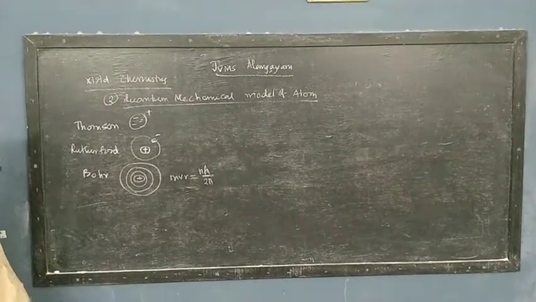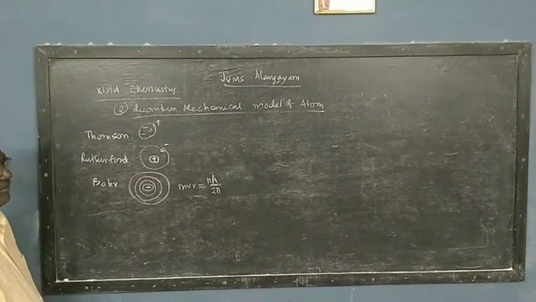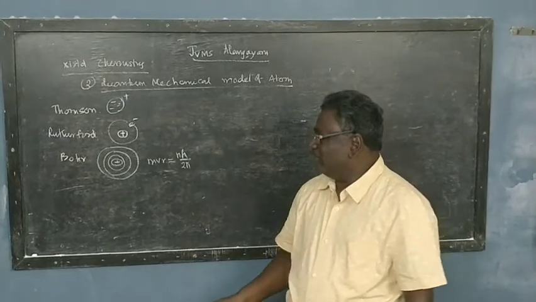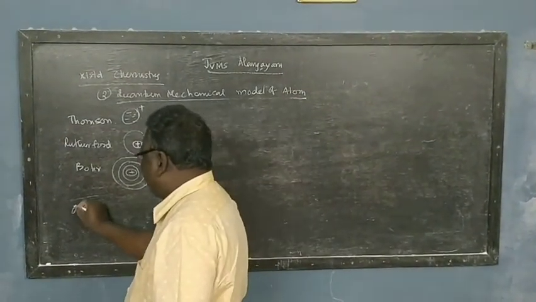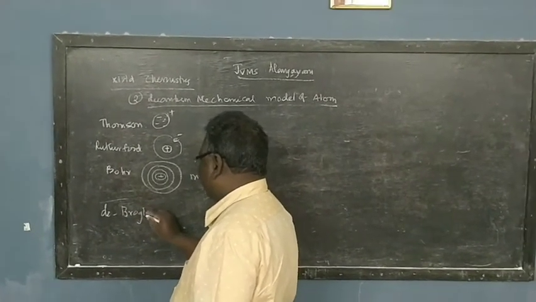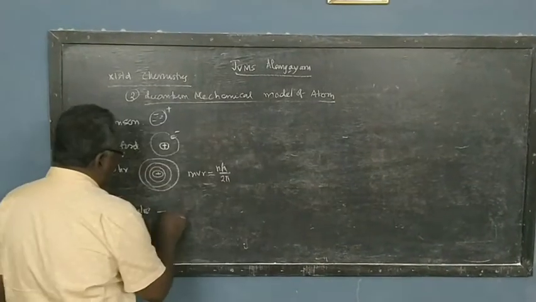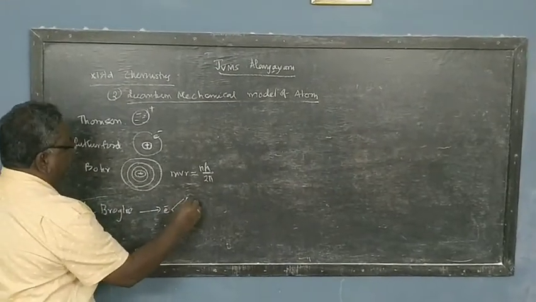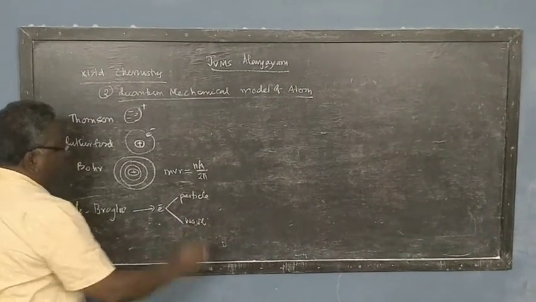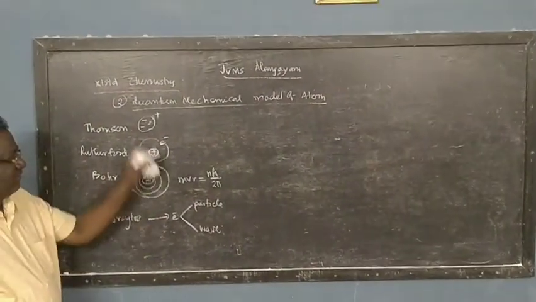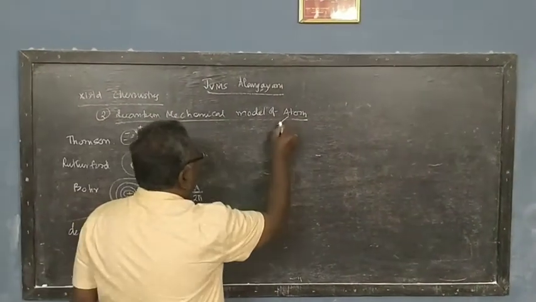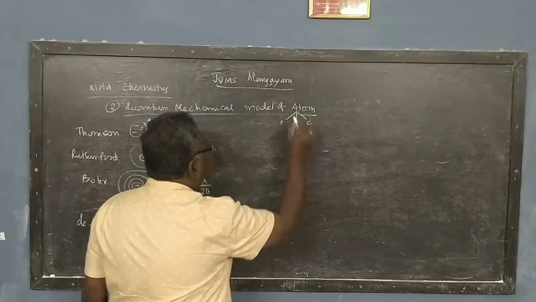This is Bohr's model. After that, Bohr's model was not successful for atoms containing more than 2 electrons. Therefore, the next scientist is de Broglie. So de Broglie suggested that particles like electrons have dual nature. They have particle nature, they have wave nature, right? So in all these 4 topics, our work is how to place proton, neutron and electron in the atom.